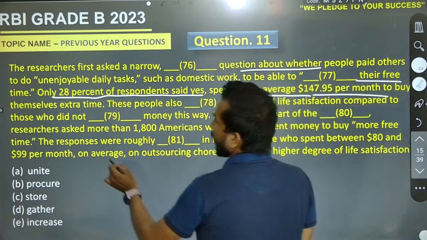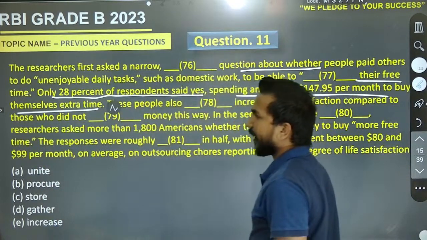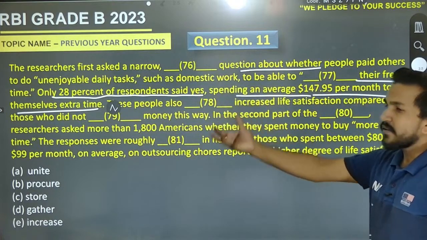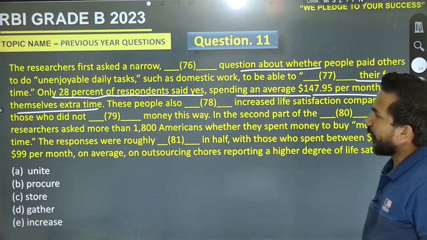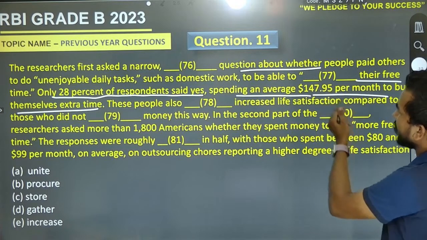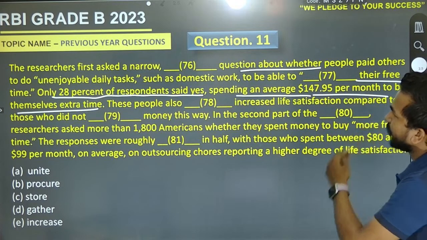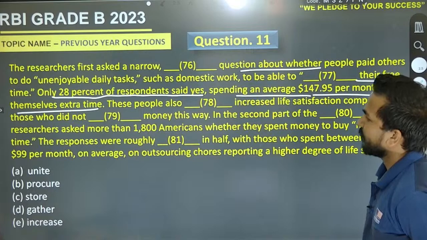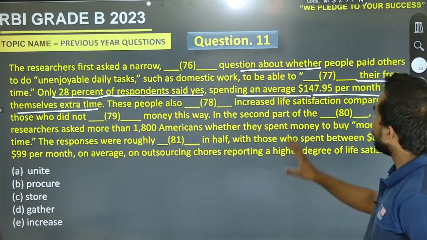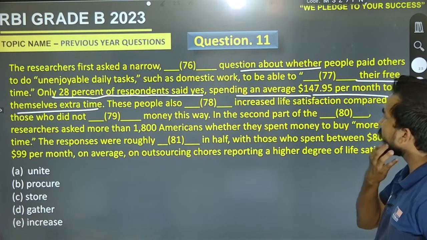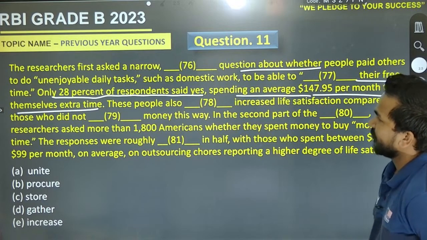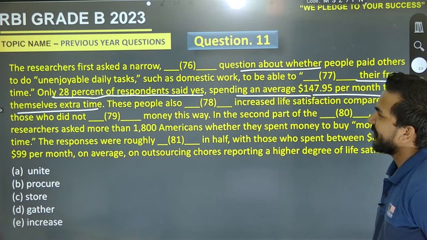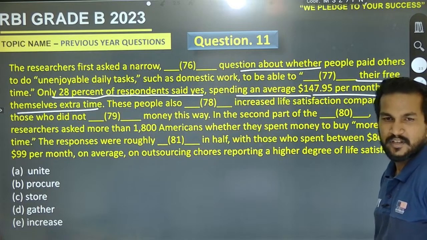It means they spent $147.95 to buy some extra time. Go for it. It must be D.